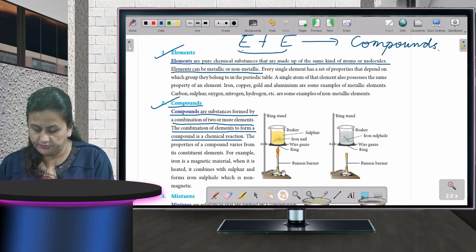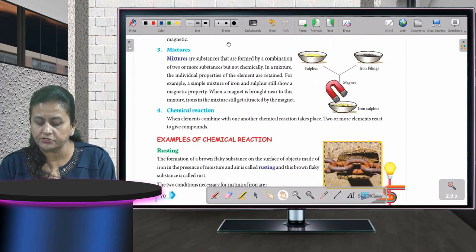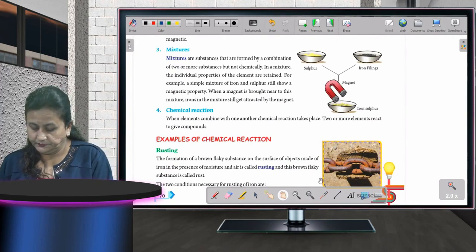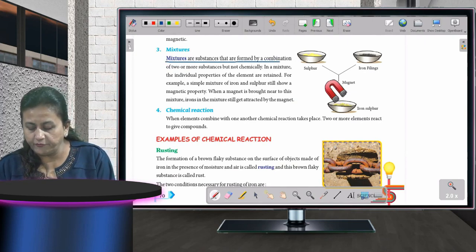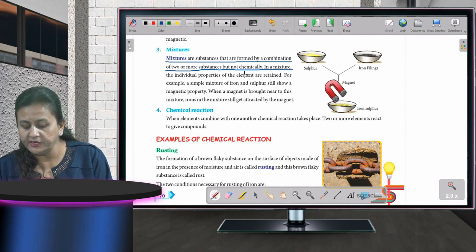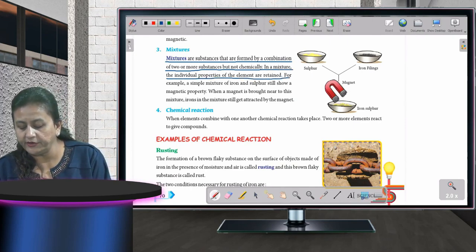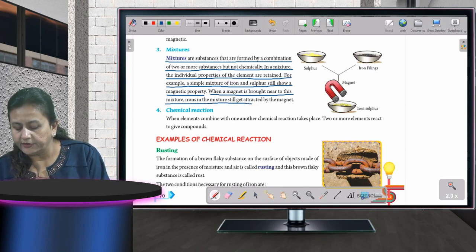Now the next one is, what is a mixture? You all can see on your screens, I hope. Mixtures are substances that are formed by a combination of two or more substances but not chemically. In a mixture, the individual properties of the element are retained. For example, a simple mixture of iron and sulfur will still show a magnetic property. When a magnet is brought near to this mixture, iron in the mixture gets attracted by the magnet.